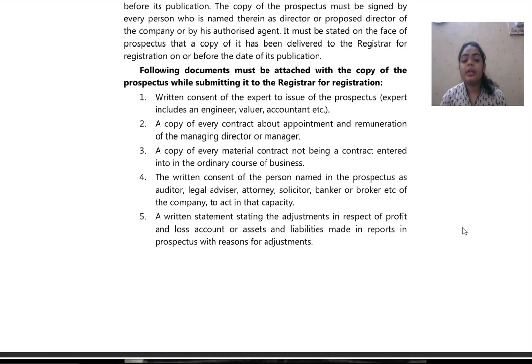A written statement stating the adjustments in respect of profit and loss account or assets and liabilities made in reports in the prospectus, with reasons for adjustment. So all these things shall be mentioned and attached with the copy of the prospectus before submitting it to the registrar.